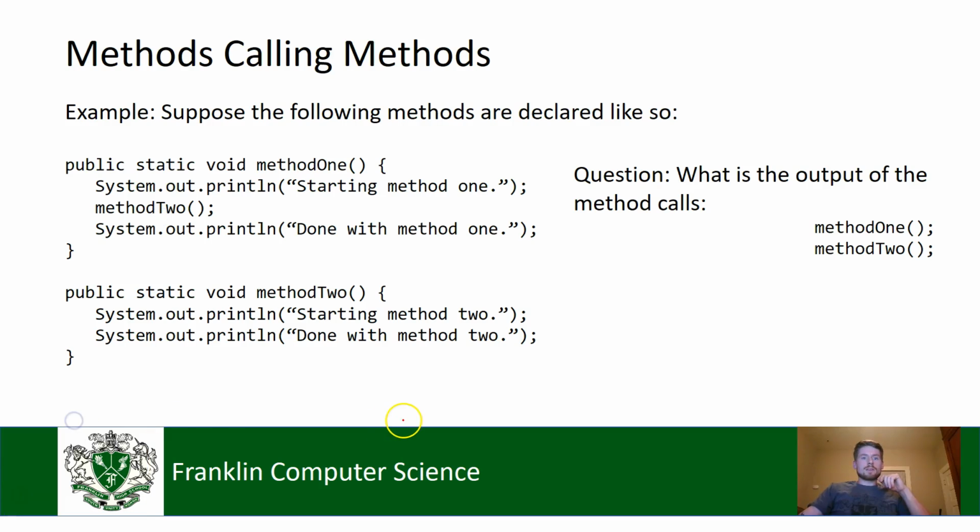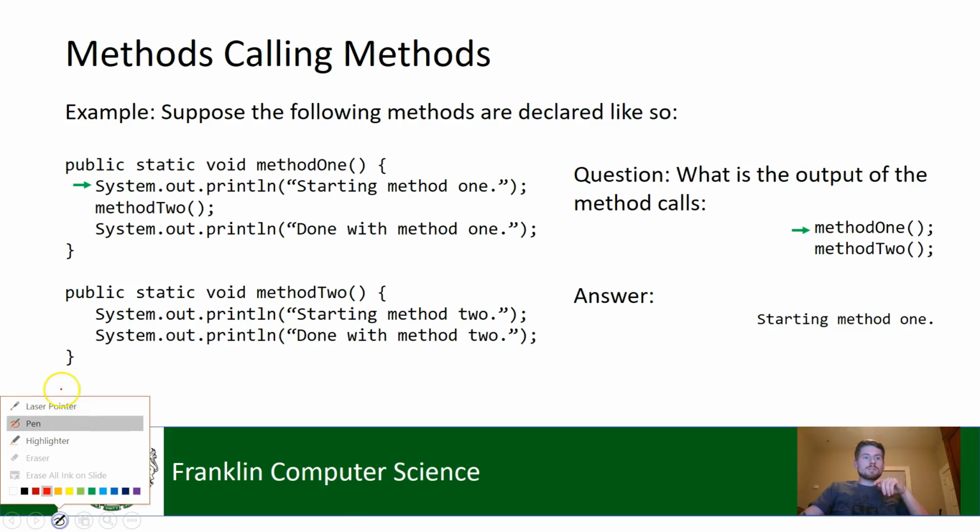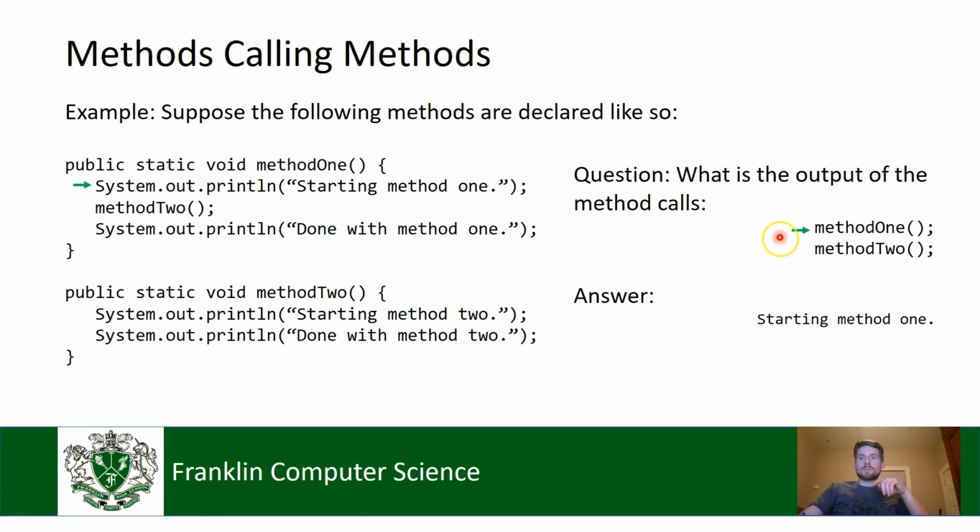Alright. So, here's our answer. The first thing we're going to do, we're going to call method 1, right? And so when method 1 gets called, my fancy laser pointer, we're going to run over to the first line in method 1, which is a println, and it says starting method 1. So here's the first line of output we get, starting method 1.